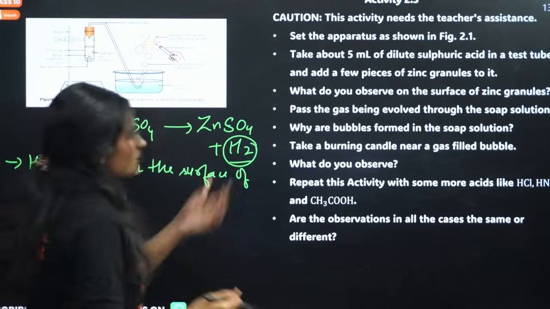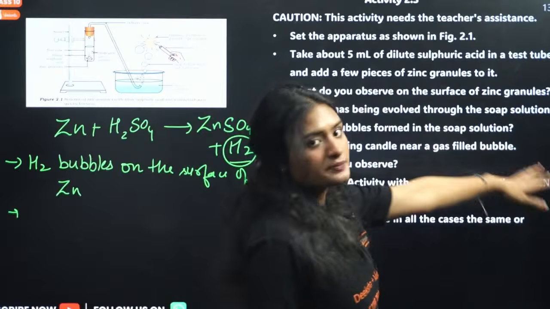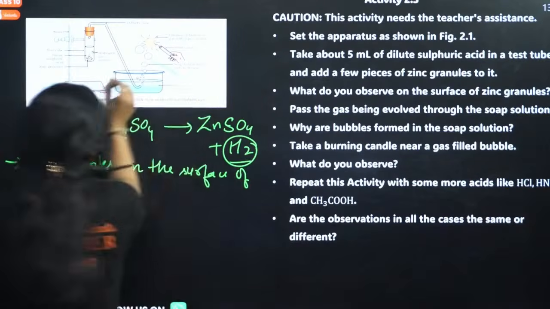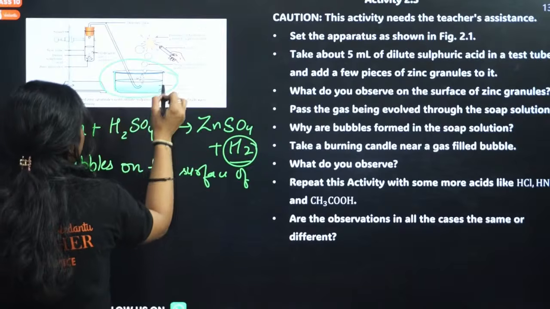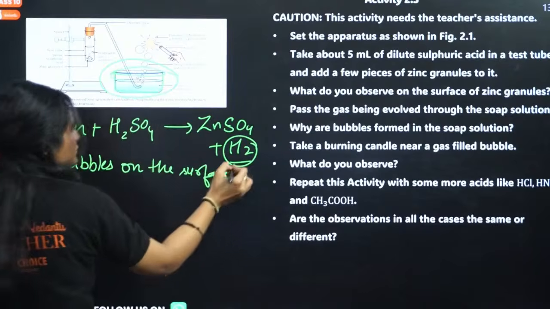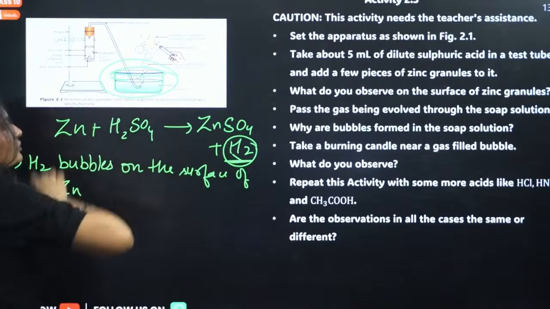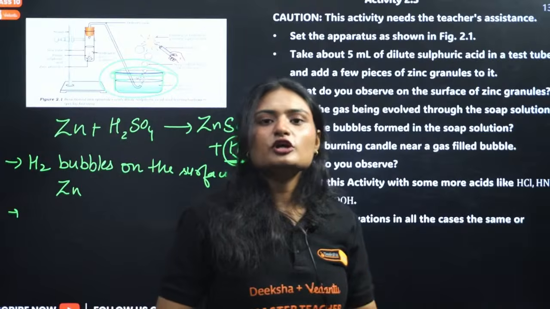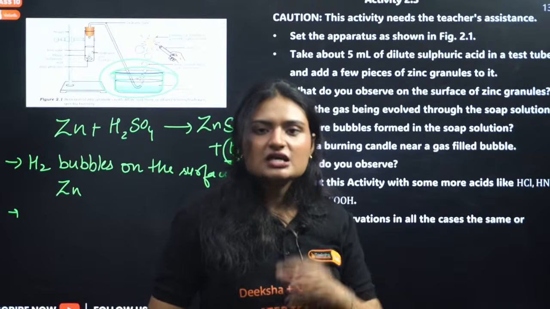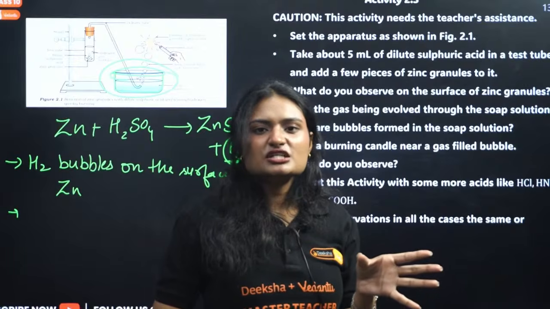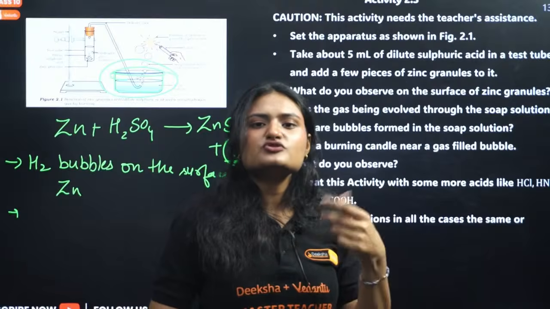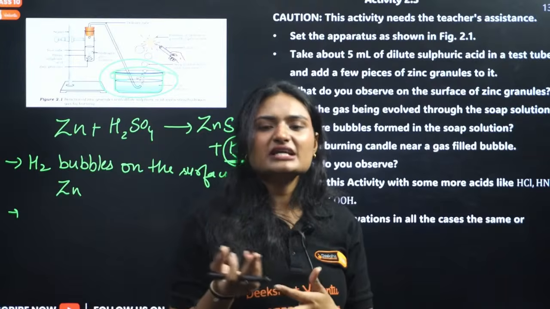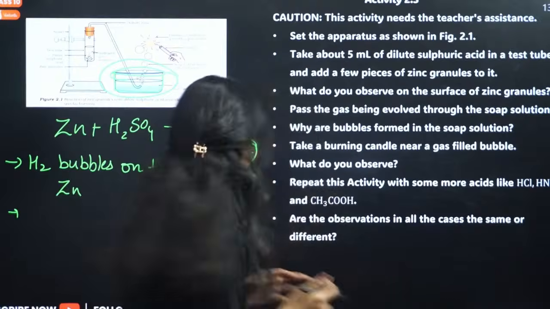Next question. Now pass the gas being evolved through the soap solution. Here you have a soap solution. If it is not visible, this is a soap solution. If you pass the gas evolved, which is hydrogen gas, through the soap solution, what will you observe? You will observe bubbles of hydrogen gas. Hydrogen gas gets mixed in the soap solution and you will get soap bubbles, because hydrogen will try to escape the solution.